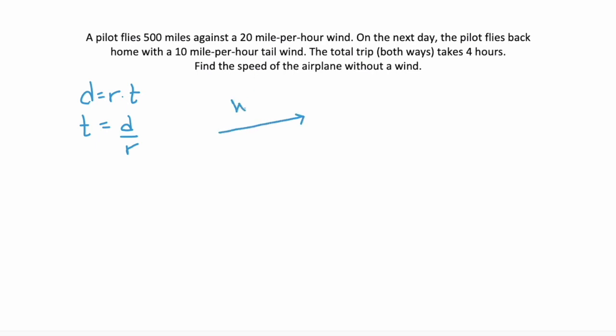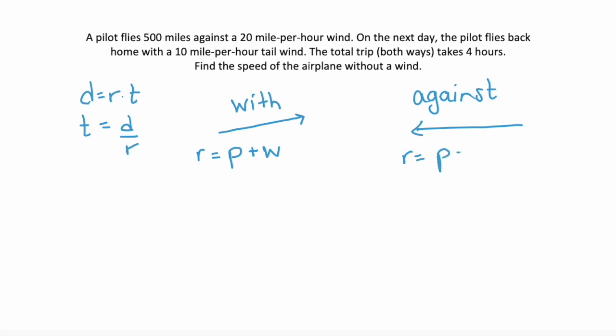One, where we're traveling with the wind, and that would be a rate of P, the plane, plus W, the wind. And we know we're going to have a rate where we're traveling against the wind, or the plane minus the wind speed, because the plane is being slowed down by the wind.